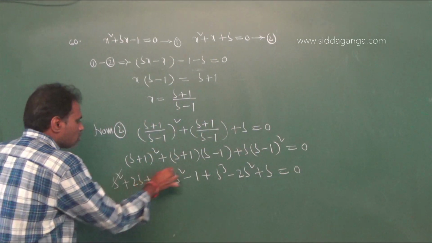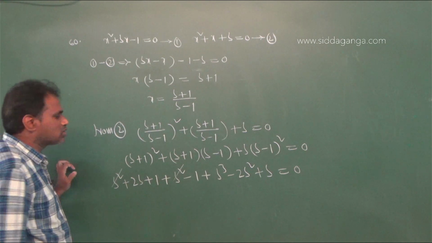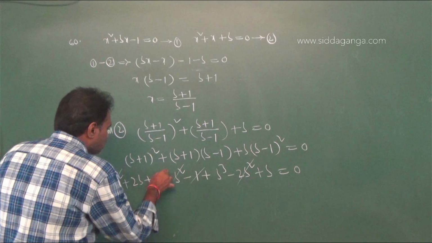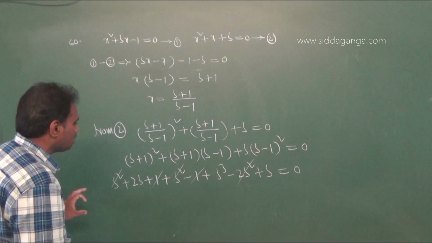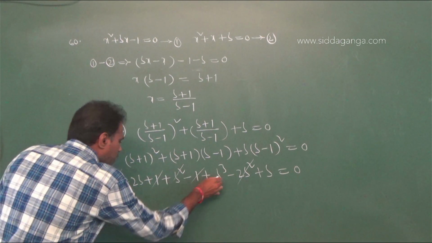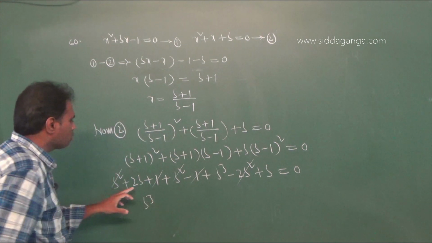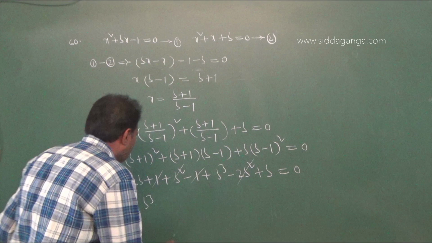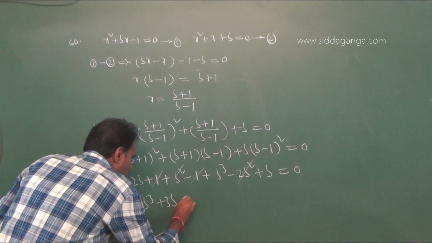Now b square plus b square minus 2b square cancel. Next, plus 1 and minus 1 cancel, so finally what remains is b cube, and 2b plus b, that is plus 3b, equal to 0.